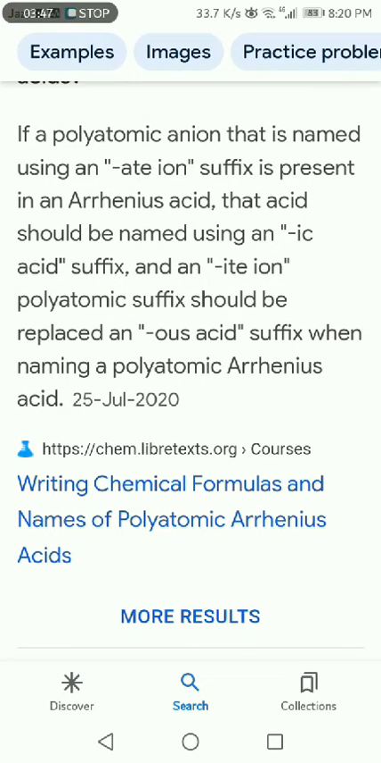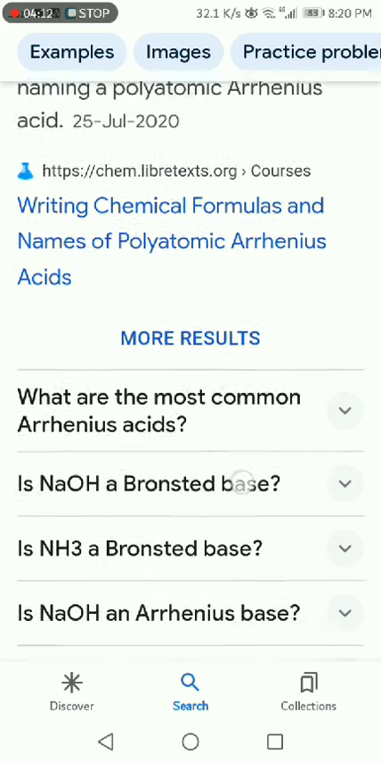If a polyatomic anion that is named using an -ate suffix is present in an arsenous acid, the acid should be named using an -ic acid suffix, and an -ite polyatomic suffix should be replaced with an -ous acid suffix when naming a polyatomic arsenous acid.